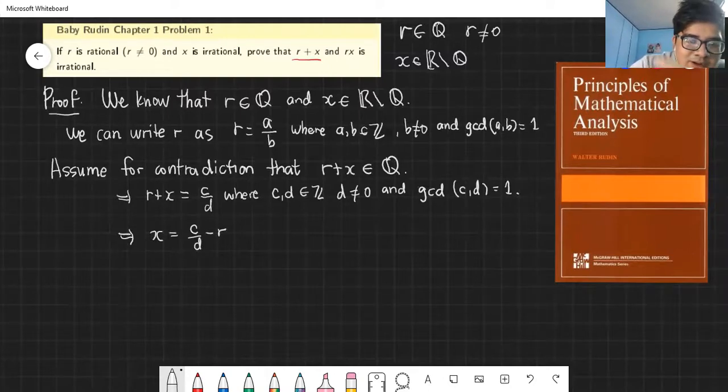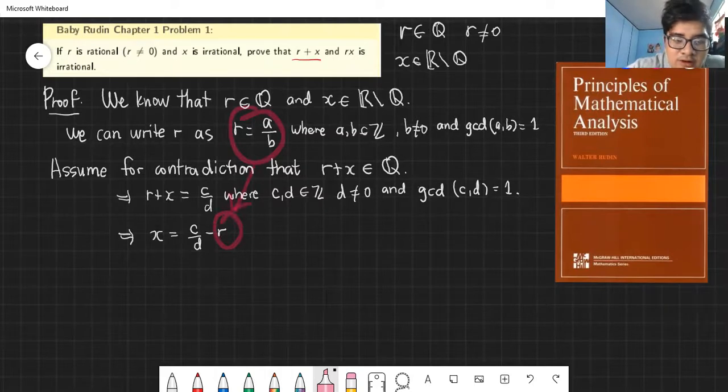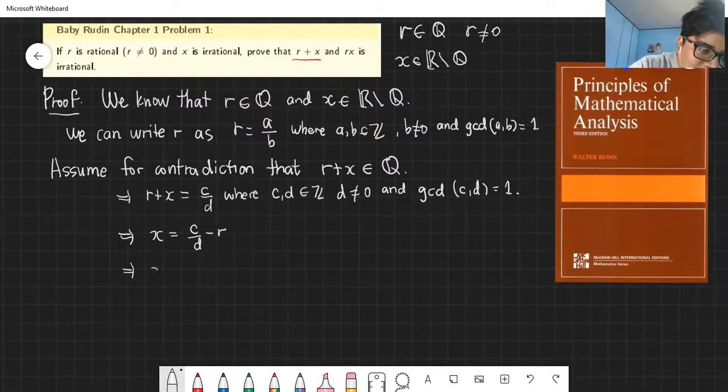Now, who is r? r is actually this, the same r, so we can substitute the value a over b for r. Do you see that? Now this implies that x is equal to c over d minus a over b.